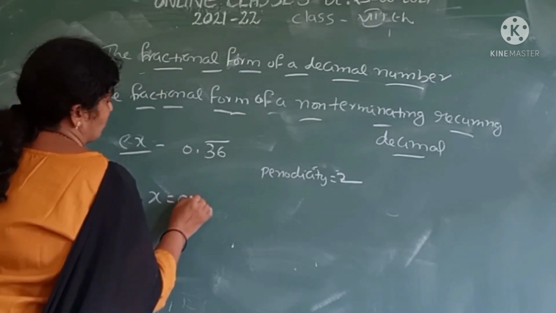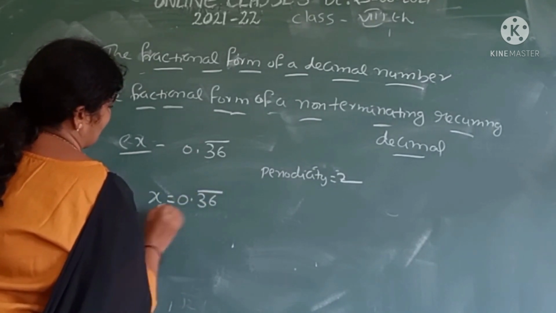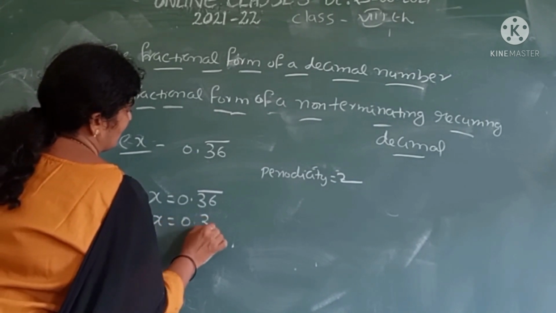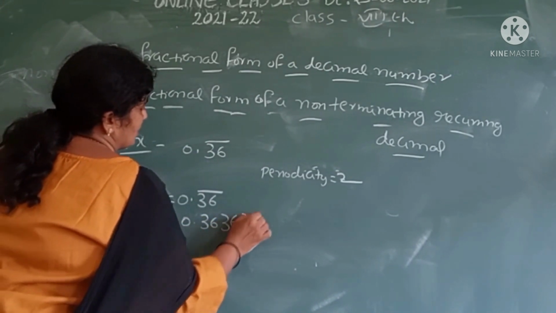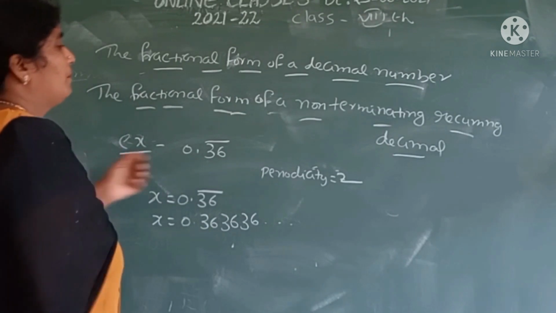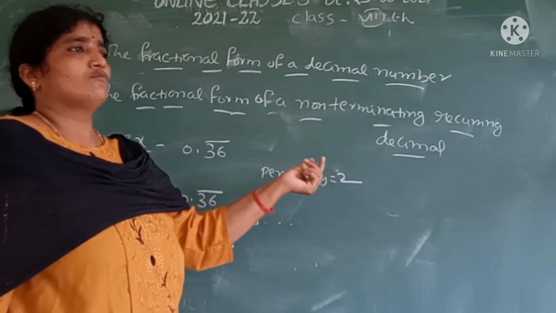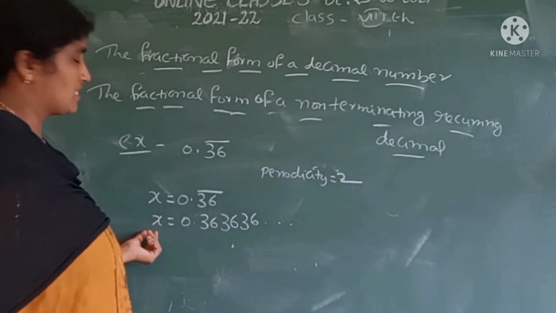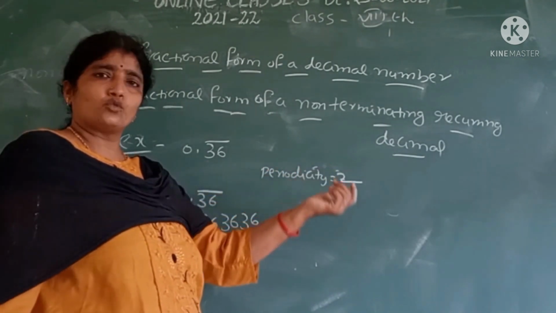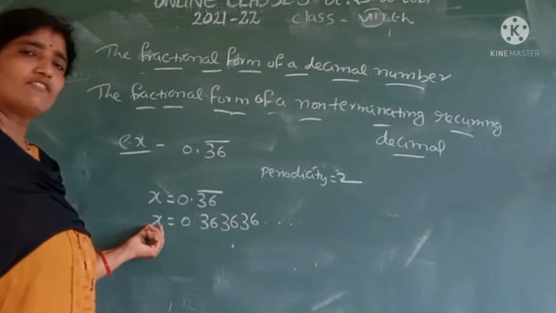Take x is equal to 0.36 bar. That means x is equal to 0.3636 and so on. Here periodicity is 2. If the periodicity is 1, we multiply x with 10. If the periodicity is 2, we multiply x with 100.